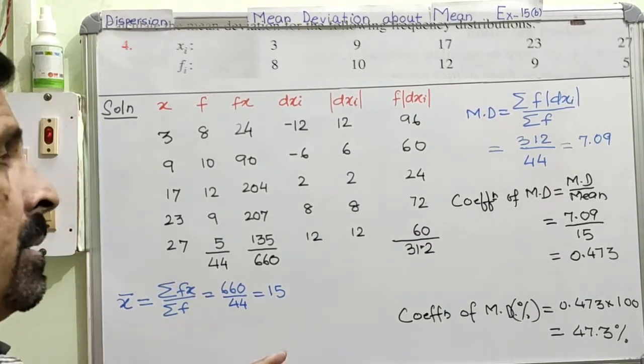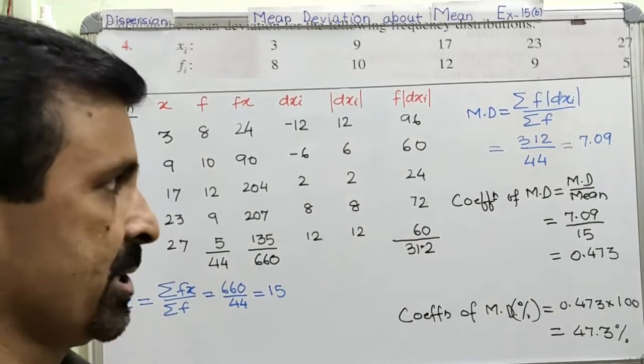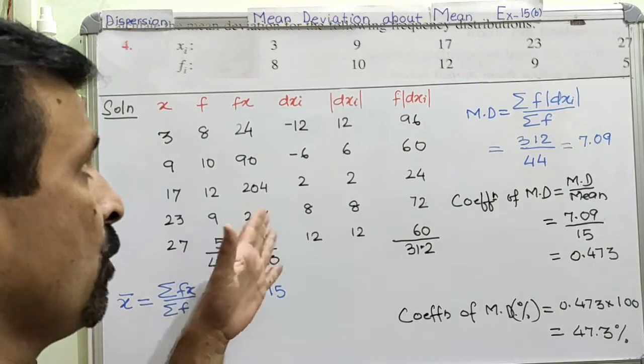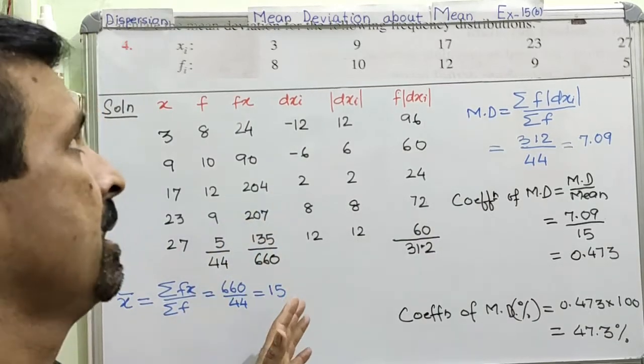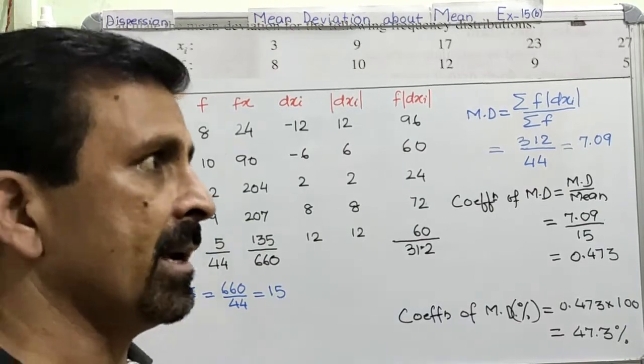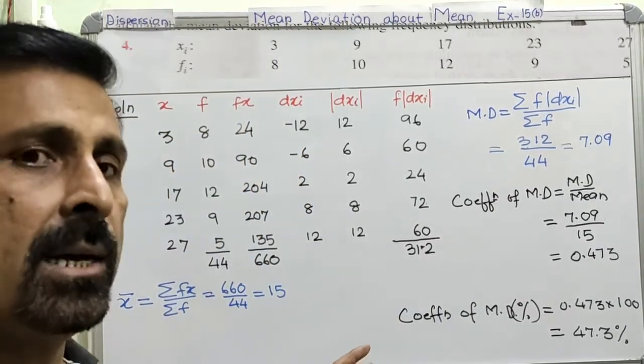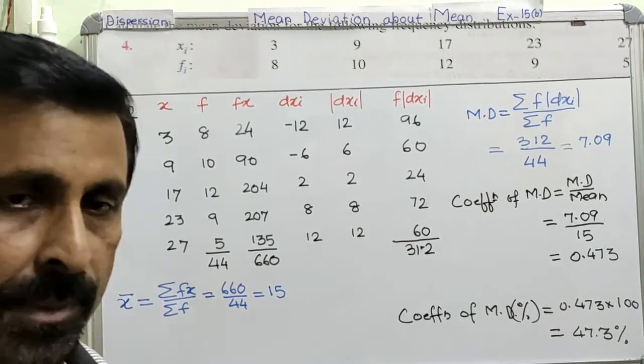Clear? After this we will be moving on to the continuous distribution, but I'm telling you, once you have understood the mean deviation for the discrete series question, you will not have any problem in finding the mean deviation for the continuous distribution also.